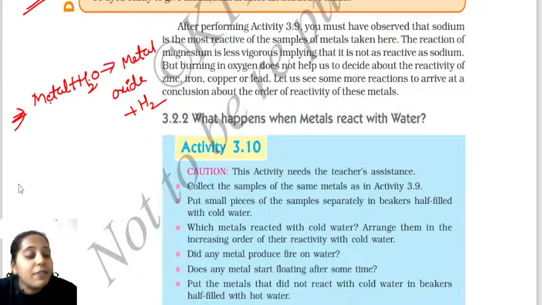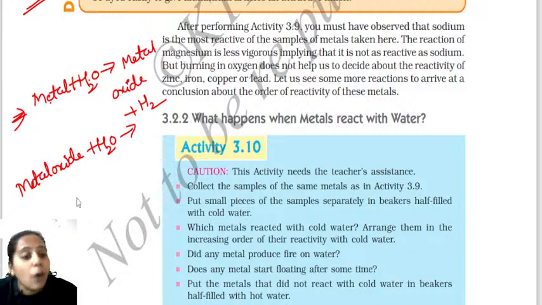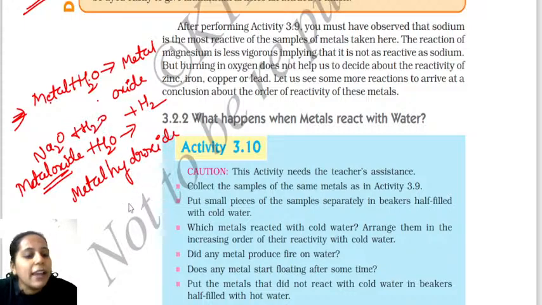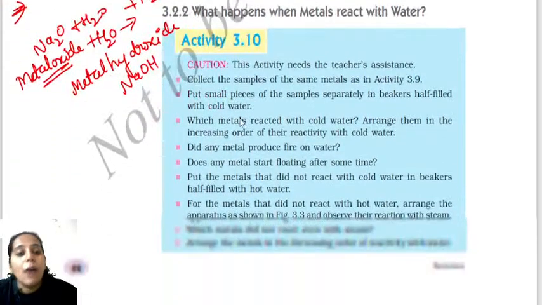Now when I take this metal oxide and further react it with water, what happens? It forms metal hydroxide. So you should know what happens when metal reacts with water and what happens when metal oxide reacts with water. Just now we took sodium oxide and added it to water. So what did I get? I got sodium hydroxide, which is a metal hydroxide. Just some time before I told you, right? Okay, now you have to note it down.